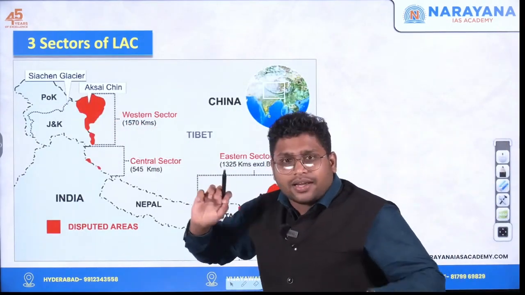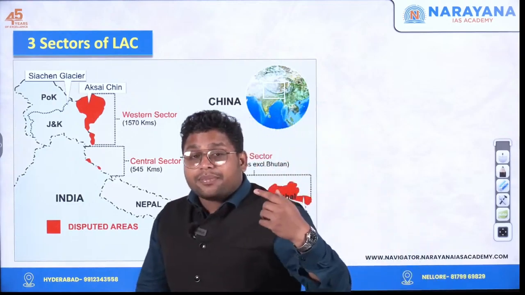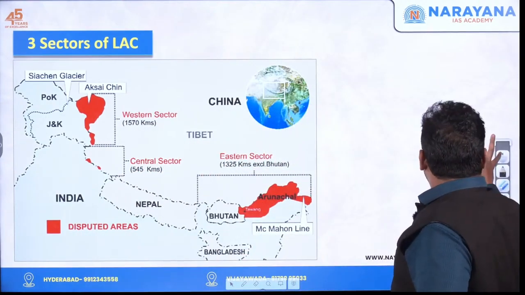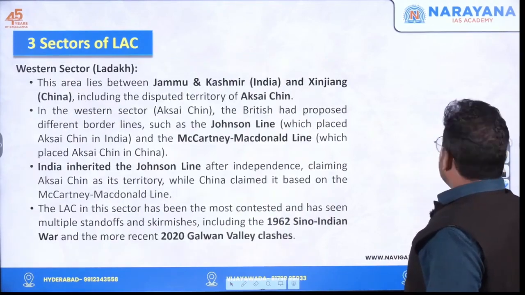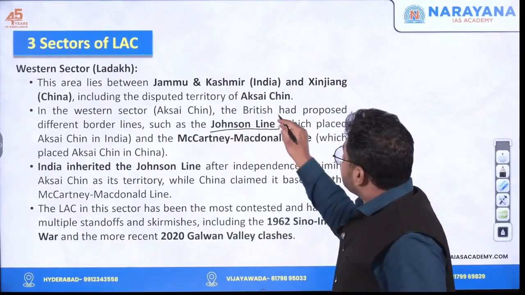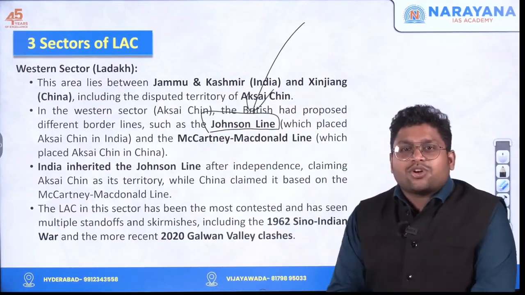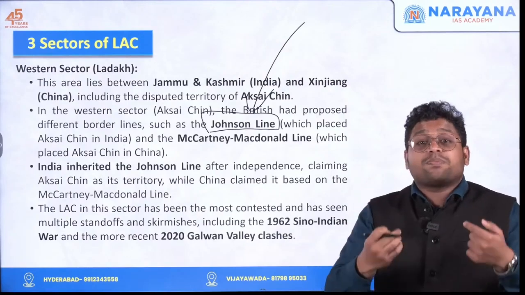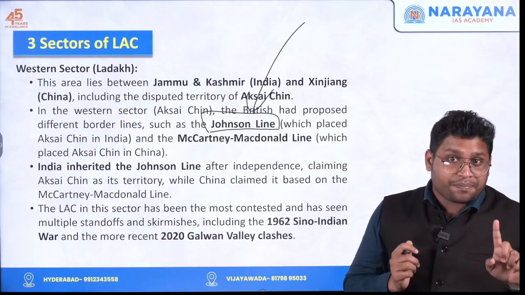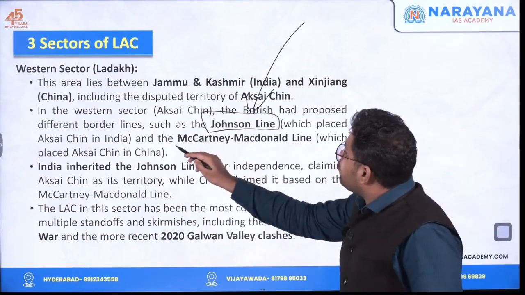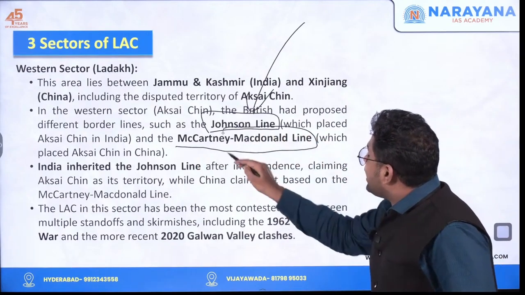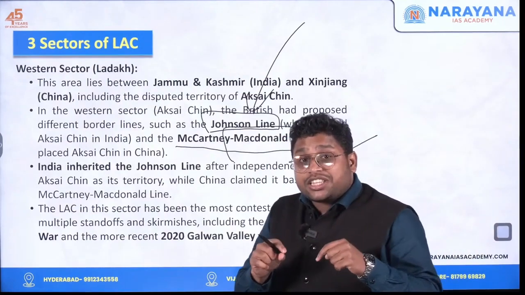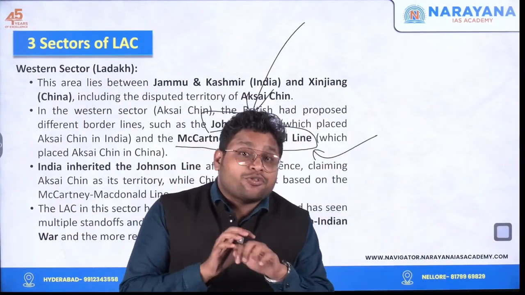So what happened? The British government at that time tried to bring in some map. First, they drew one line in this western sector. The line was named the Johnson line. Now, the interesting thing about this Johnson line was that, according to it, Aksai Chin was part of India and not part of China. Okay. Then after some time, they also drew one line called the McCartney-MacDonald line. According to the MacDonald line, Aksai Chin is part of China and it is not part of India.